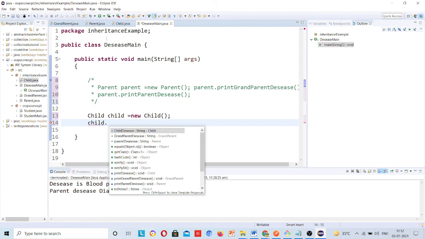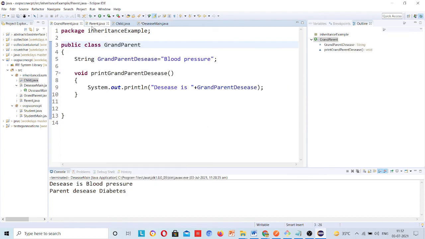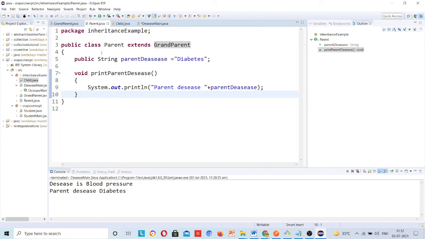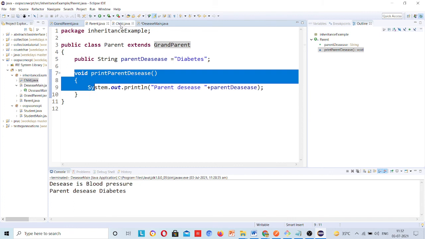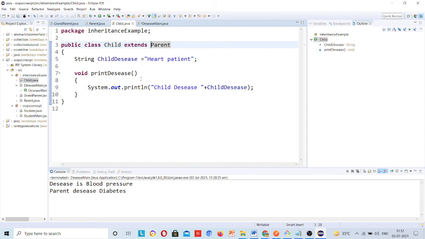See, now it should have three methods. One is coming from grandparent. Parent has two, one is inside parent and one method is coming from grandparent, and child has its own method, 2 plus 1, 3. So the grandparent method is present inside the child class because parent has the grandparent and you are extending parent, as I gave you in the example.